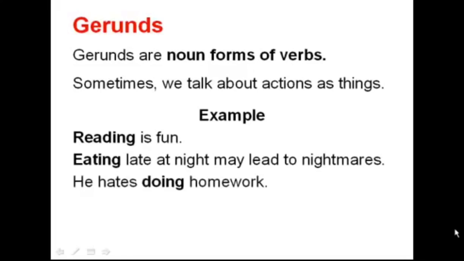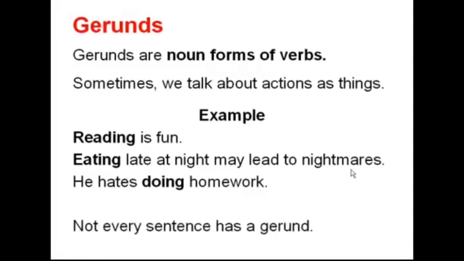He hates doing homework. What's the action in this sentence? Well, nobody's doing anything. What he's actually doing is hating. So we're discussing the verb to do homework as a thing. It's a thing that he hates. So it's a gerund. Not every sentence has a gerund, so you can't really look for them in every sentence, but they are used quite frequently. Anytime we discuss an action as a thing, it's considered a gerund.